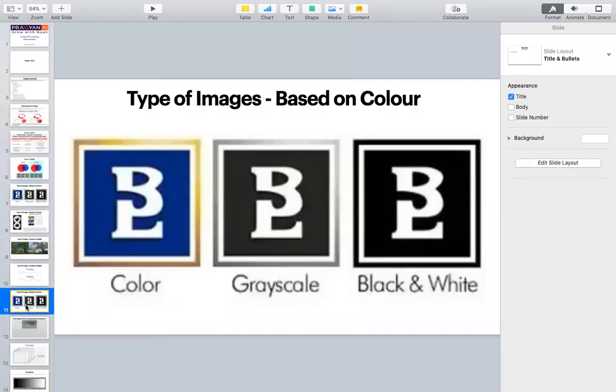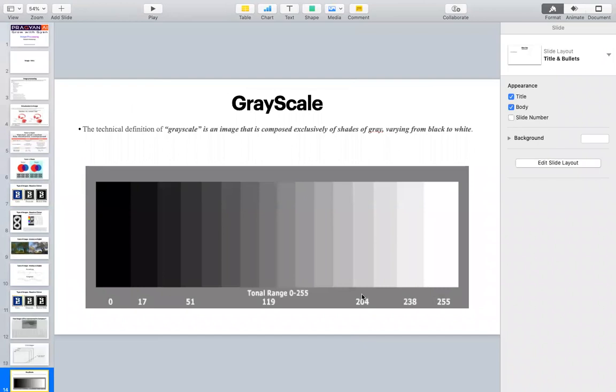Let me show here: between black and white we have so many shades. This is pure white, this is pure black, and in between we see many shades of black and white, going from black towards white. So we have a range of values. This is represented by value 0, this is represented by value 2.